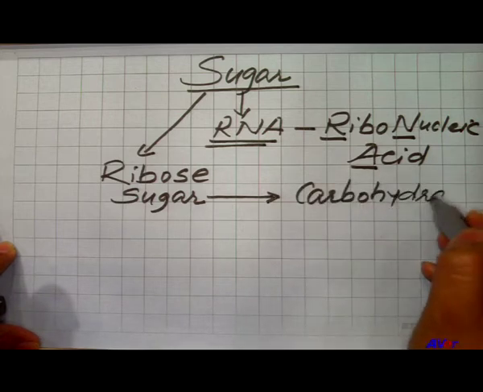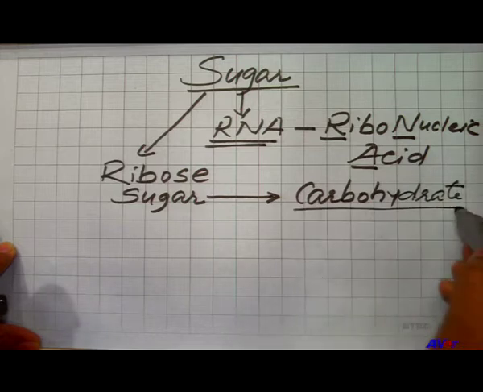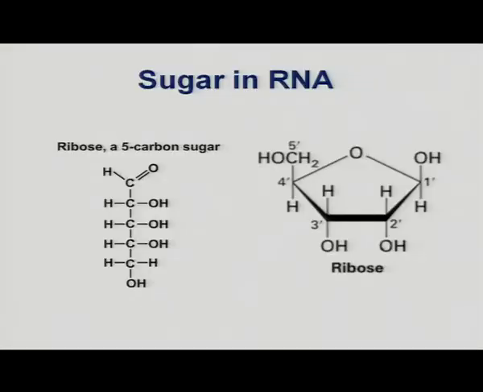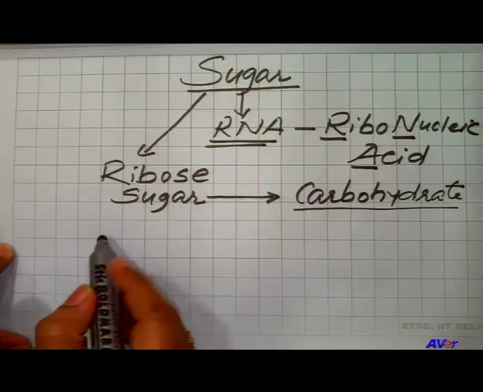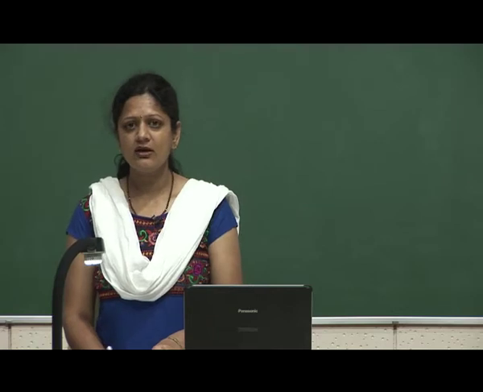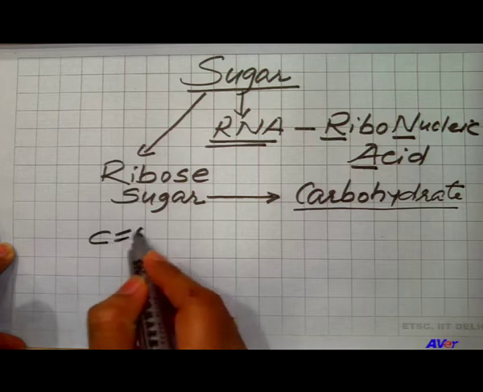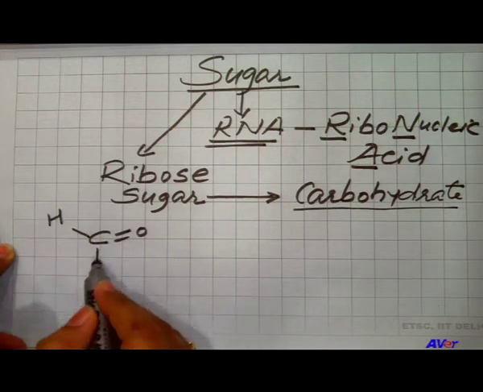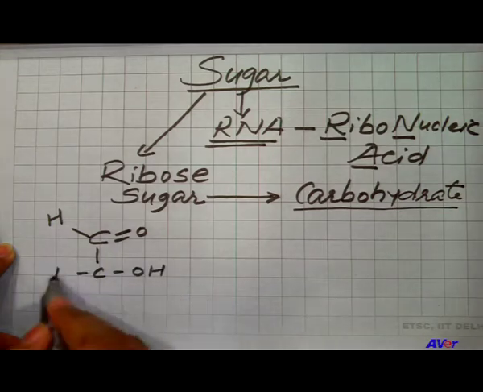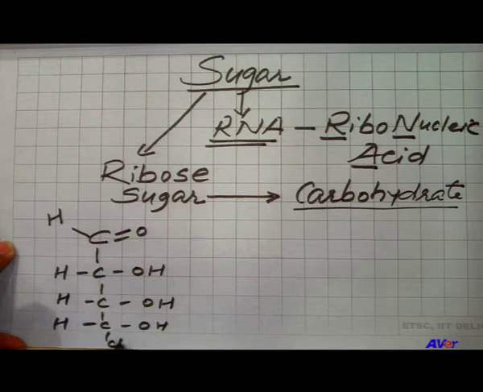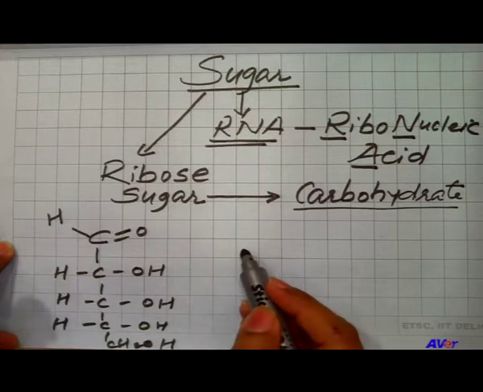Now, what is this carbohydrate? Carbohydrate is polyhydroxyaldehyde and polyhydroxyketone. What is the meaning of polyhydroxyaldehyde and polyhydroxyketone? It means any organic compound which contains an aldehyde or ketone and more than one hydroxyl group is called polyhydroxy aldehyde or polyhydroxy ketone.